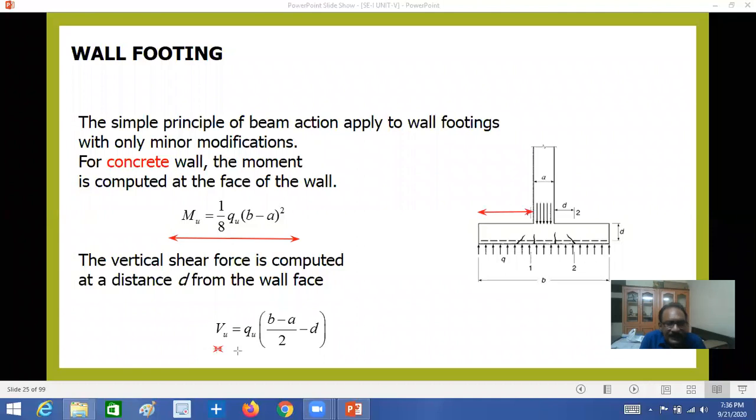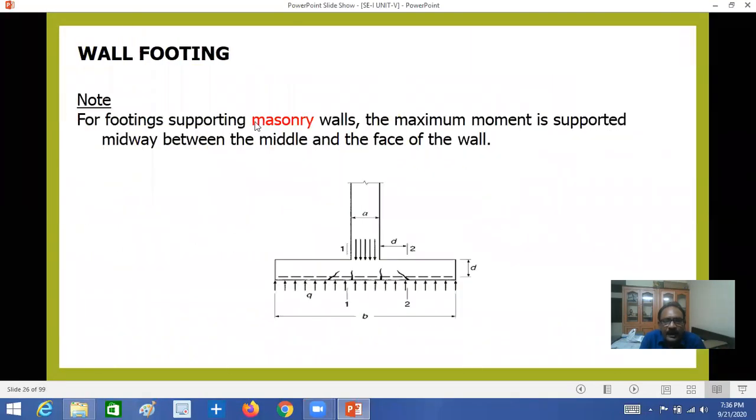Similarly, we have to calculate shear force in the footing. We have to design for these two, very important while designing the wall footing. Once again, the shear will act from the face at the distance of effective depth. You remember this is one of the important questions for mid examinations and competitive examinations. And D by 2 is punching shear, that we have to check. See how to solve that.